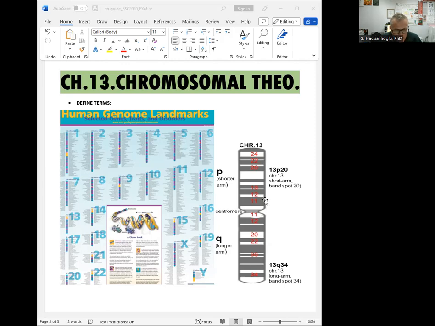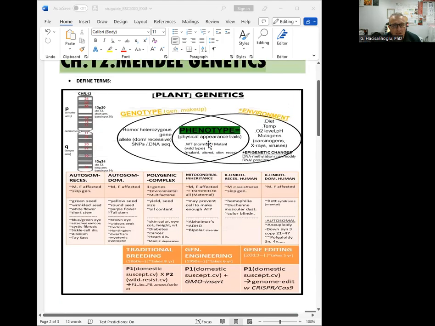And make sure that you also know some disorders, like X-linked recessive human disorders like hemophilia, Duchenne muscular dystrophy, color blindness, or Rett syndrome as an X-linked dominant. We don't really have an example of a Y chromosome disorder. The reason is the Y chromosome is very, very small.